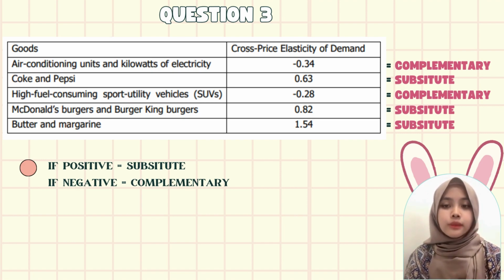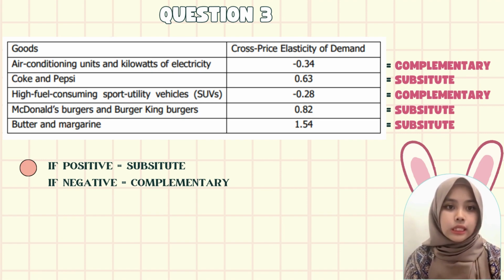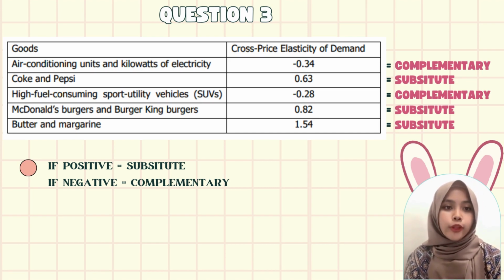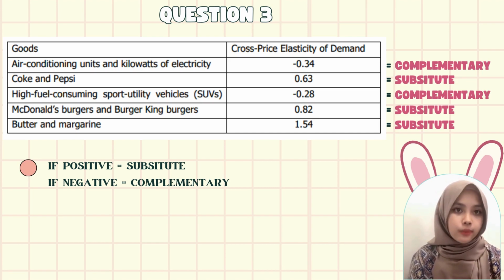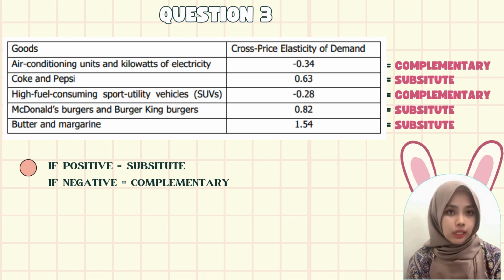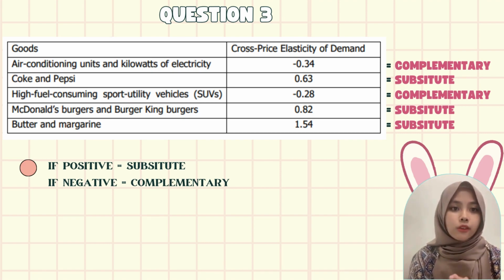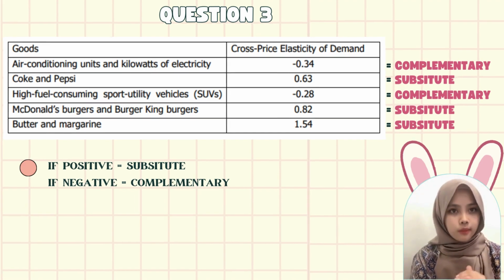So for example, for air conditioning units and kilowatts of electricity, the cross price elasticity of demand is negative 0.34. So the goods must be complementary because the value is negative. For another example, butter and margarine, the cross price elasticity of demand is 1.54. So the goods must be substitutes.